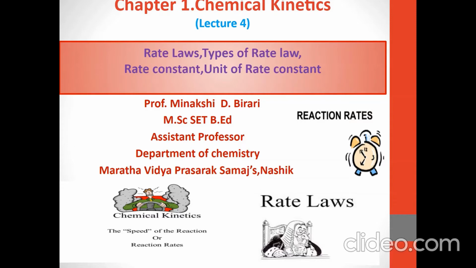Today we are going to discuss what is rate law, types of rate law, and also rate constant and its unit. We know that chemical kinetics is the study of rate or speed of the reaction, such as the way reaction takes place. So a rate can be of three types. Some reactions are very fast, some reactions are slow, or some reactions are moderate in nature. That means different reactions occur at different rates.